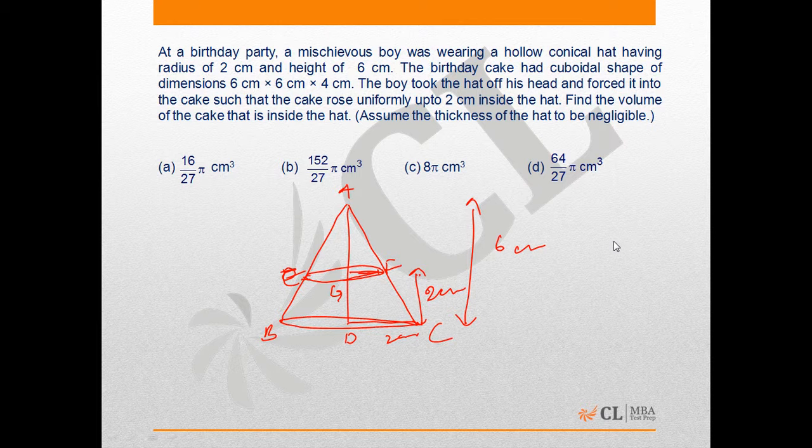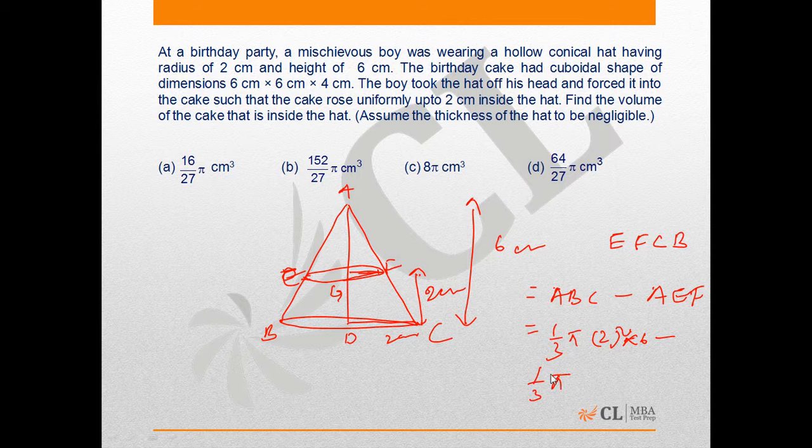frustum EFCB, and this is equal to the volume of cone ABC minus volume of cone AEF. The volume of cone ABC is 1 by 3 pi 2 square into 6 minus volume of cone AEF, which is